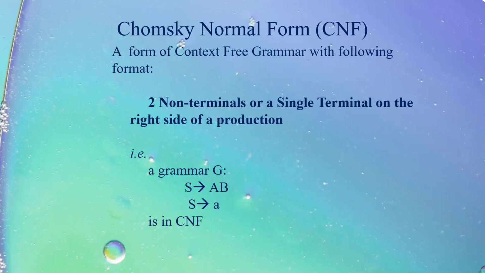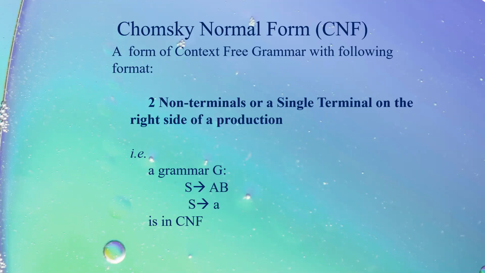Chomsky normal form is basically a form of context-free grammar in which we have a specified format to be used. That is, on the right side of every production, you can have either two non-terminals or a single terminal. Say, for example, I have S tends to capital A, capital B, or S tends to a. So S tends to a is a single terminal. S tends to capital A, capital B is a combination of two non-terminals.